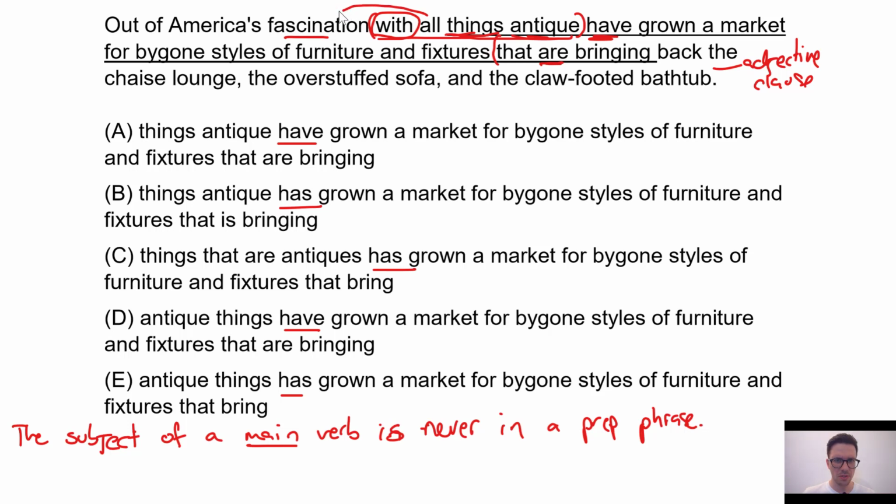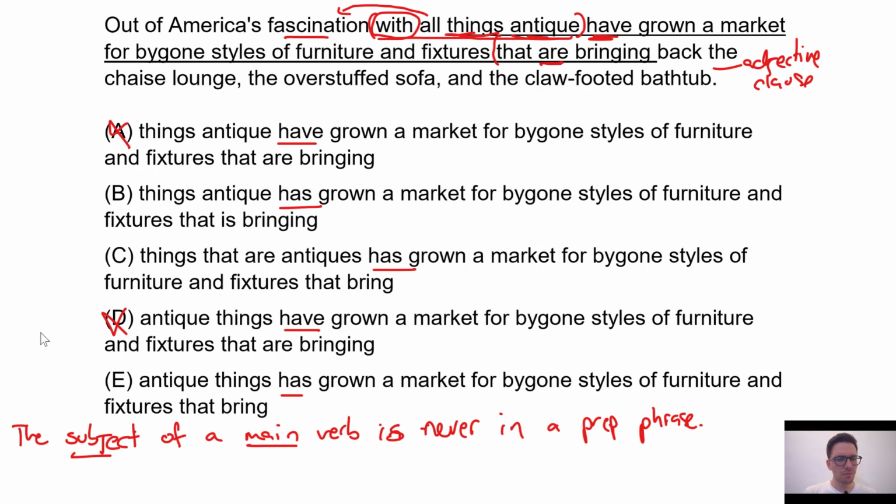All of this is just telling us about the fascination. And so that means fascination, first of all, is singular, so we can easily get rid of A, we can get rid of D. So that's our first split, pretty straightforward, subject-verb agreement. Remember this rule if that wasn't clear to you. The subject of a main verb is never in a prepositional phrase.